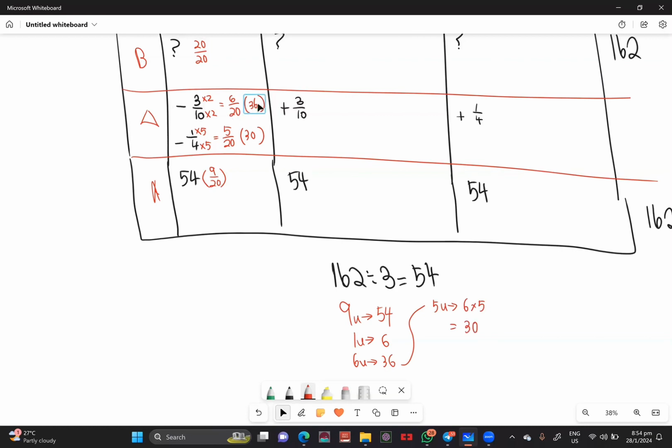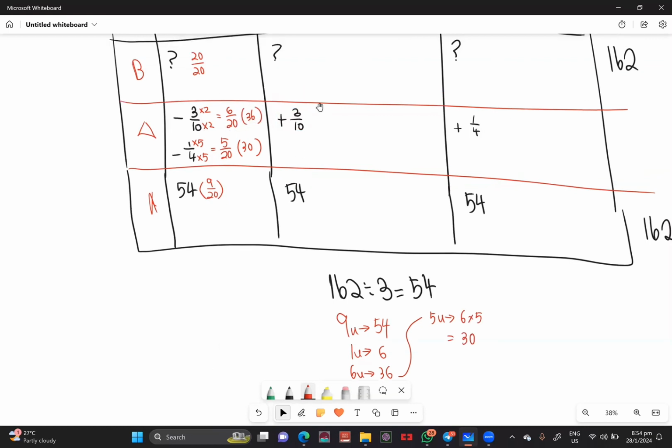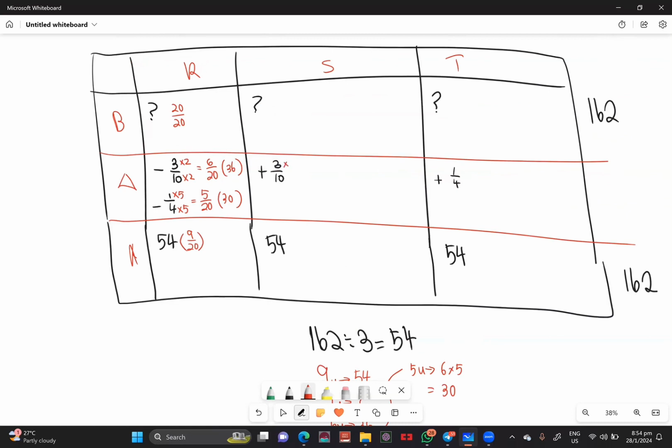Where did this 36 go to? It went to this person called Sam, because this is also times 2, times 2. We get 6 over 10. We know that it is 36. And this is plus. Which means to say I can also find out what this is over here. So this becomes times 5, times 5. That gives me 5 over 20. Over here, I plus 30. Now then, of course, I can find whatever there is over here.